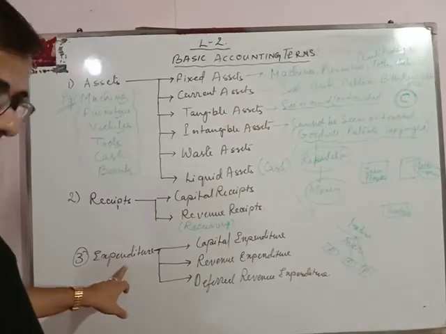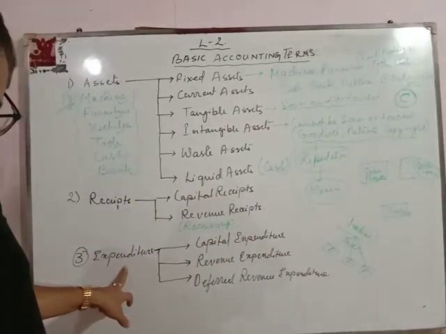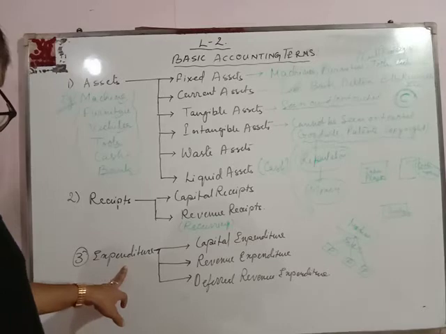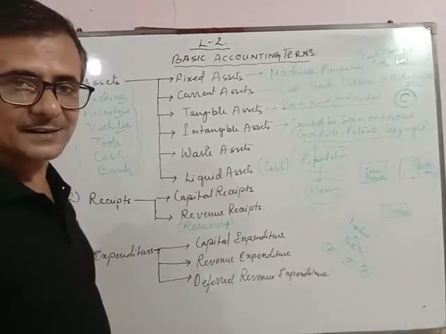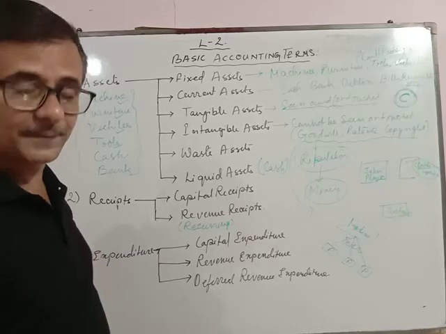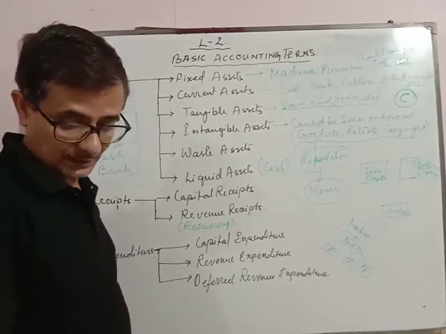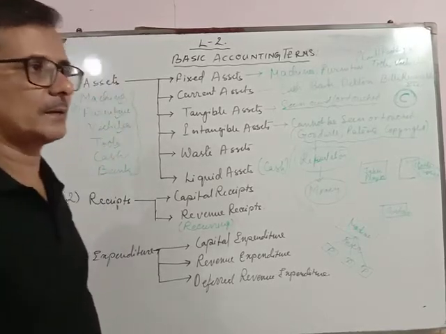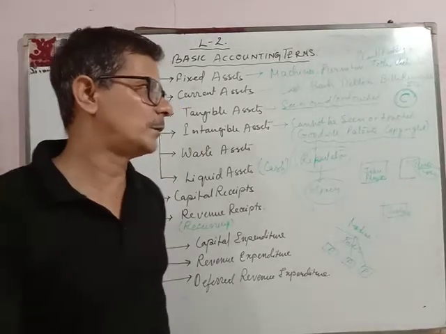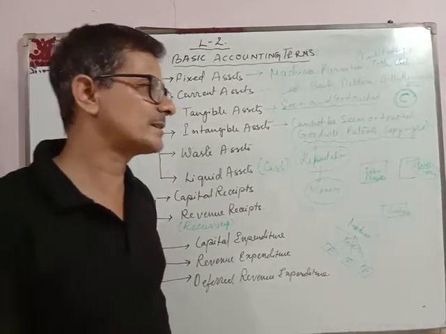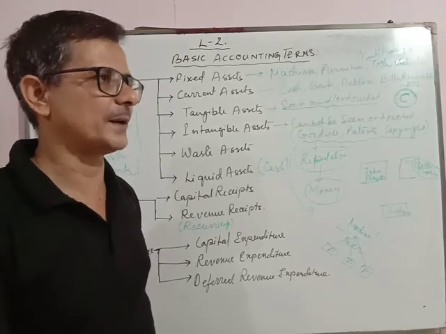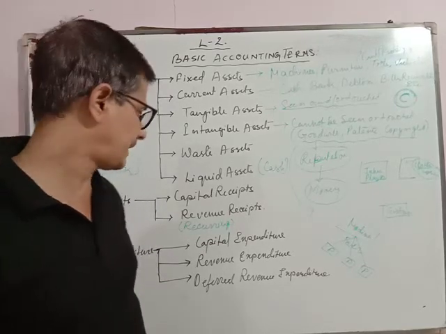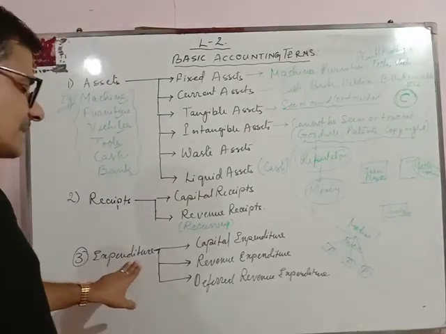Next is expenditure. Cash given for purchase of assets, goods or services is called expenditure. Now, to buy some goods or some assets or to get a service, if you are paying something, that is known as expenditure.